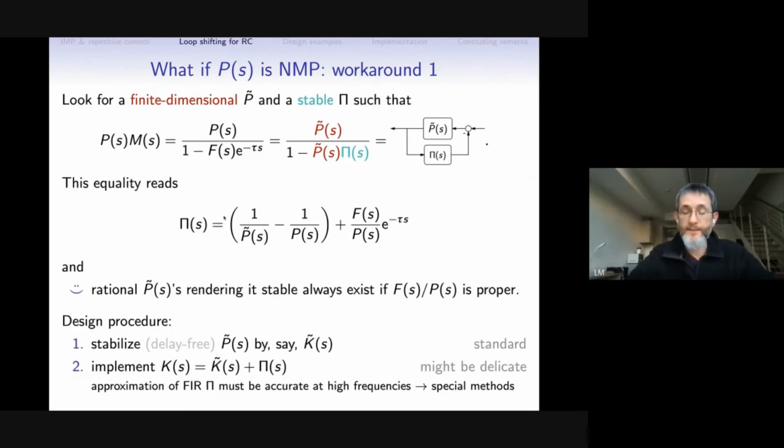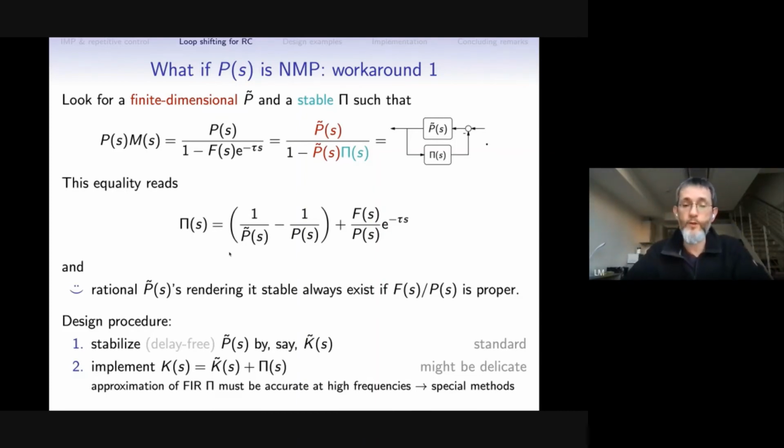If the plant is non-minimum phase, normally this pi will be a kind of distributed delay system, which needs to be approximated in order to be implemented. Such systems appear in smoothing, in fixed lag smoothing problems, and in dead time compensation. So in principle, we know how to implement them, but there is one difference that makes the use of this idea in repetitive control more involved.